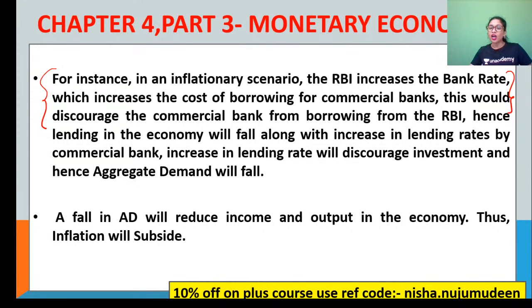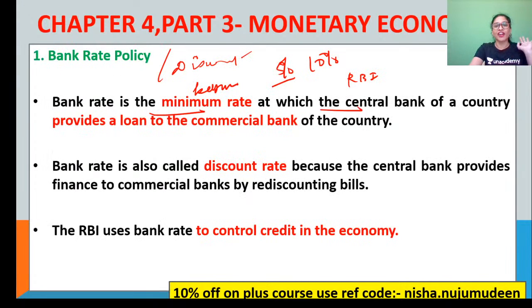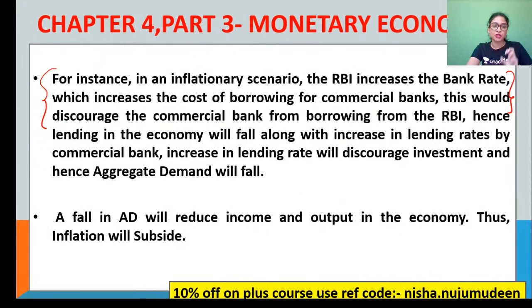You understand? Automatically what happens, for example, when the interest is 5%, we are tempted to borrow because the interest is less. But now from 5% it jumps to 10%. Will you prefer a loan? You may think, why would I pay that extra 5%? It is a burden for us, right? Similarly, from the bank's perspective also, what happens?